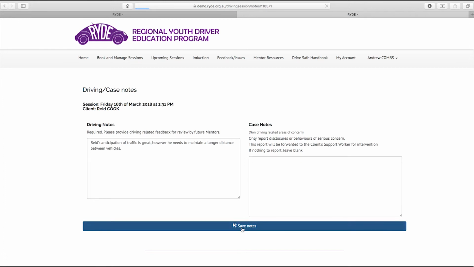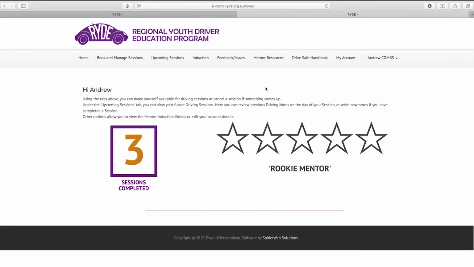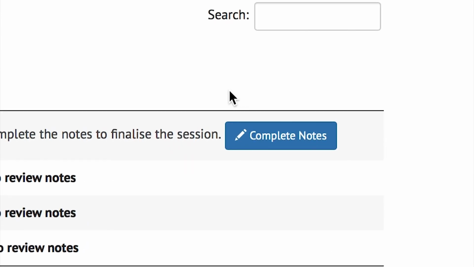Once the Save Notes button is clicked, you'll be asked to declare whether the driving notes you're submitting contain information suggesting significant concerns over the client's safety or driving ability. If the answer is yes, then a notification will be sent to the Program Manager for follow-up. If you weren't able to complete the driving notes section immediately after the session, you will be able to submit them via the Upcoming Sessions page by clicking the Complete Notes button.